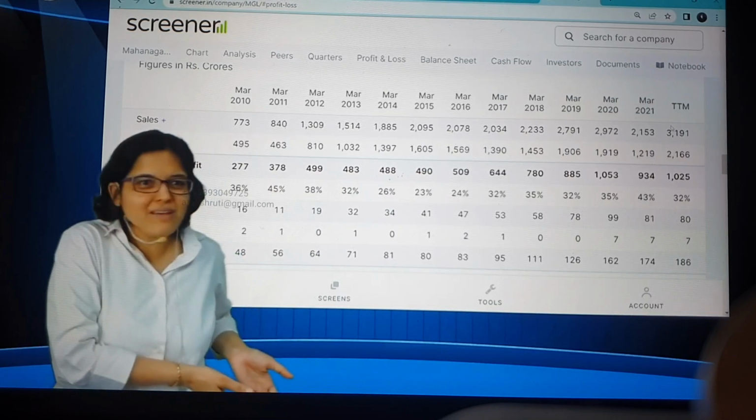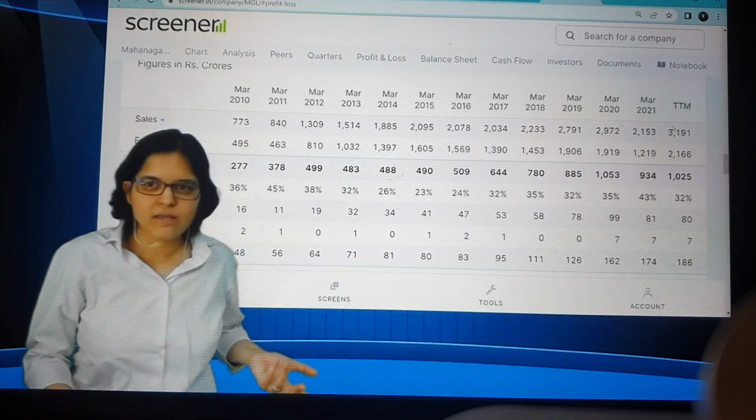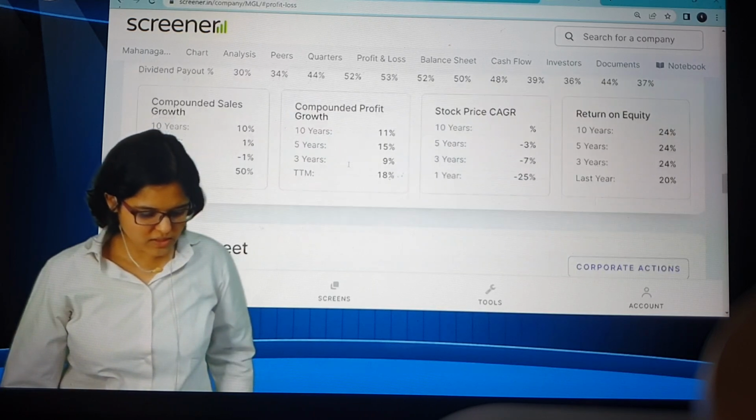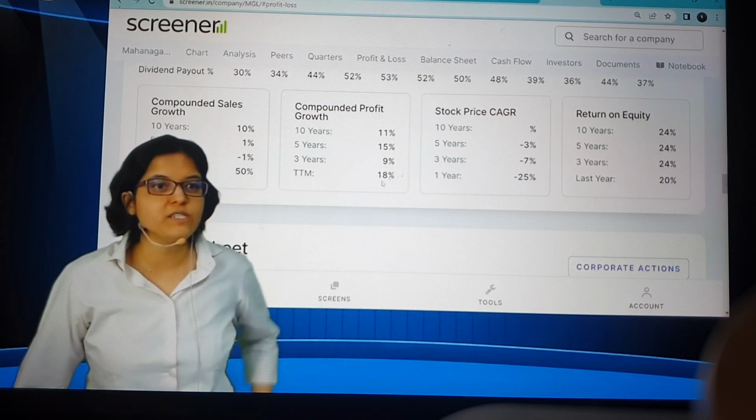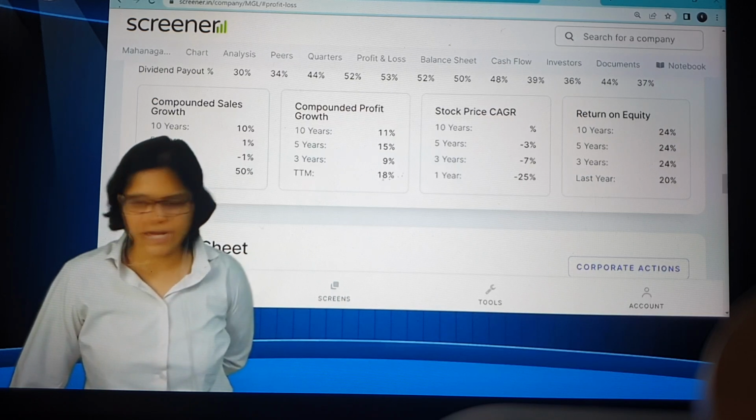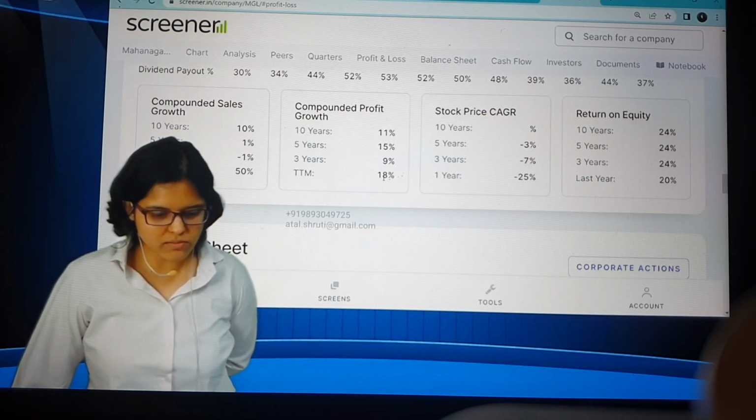It's the latest data available to me, so why not take TTM? So the TTM growth is 50%. Tell me for profit. Our bare minimum was at least 5%. And here how much is the TTM growth? 18%. 18% TTM growth.